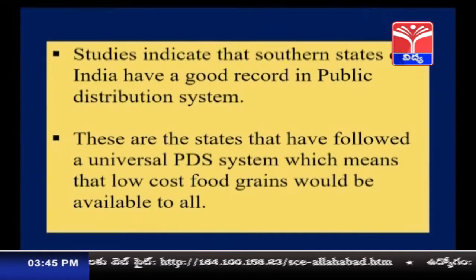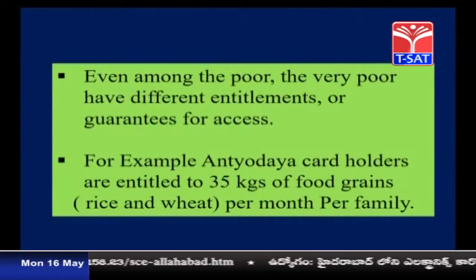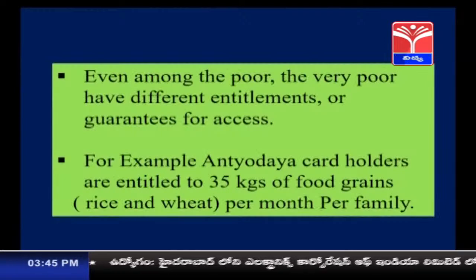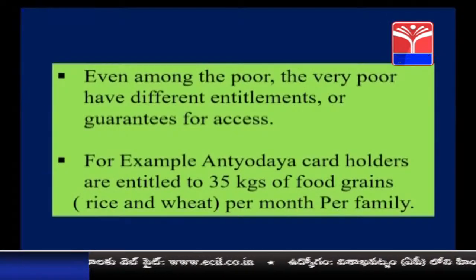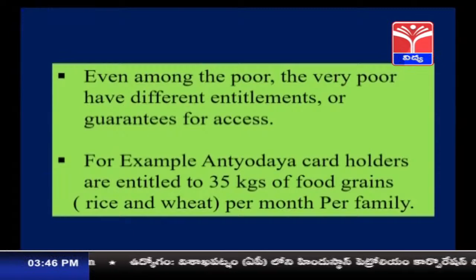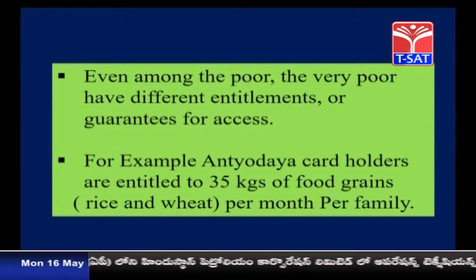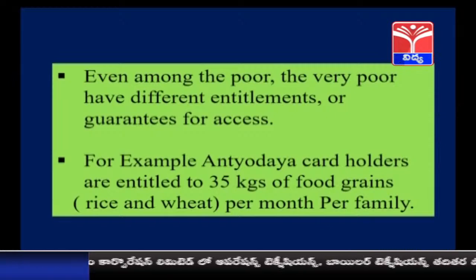Children, even among the very poor people, some have been identified and given different entitlements so that better access to food could be ensured. Means the food should be reachable, guaranteed food to those people, more than the common poor people. For example, Antyodaya card holders are entitled to get 35 kgs of food grains, rice and wheat per month per family.